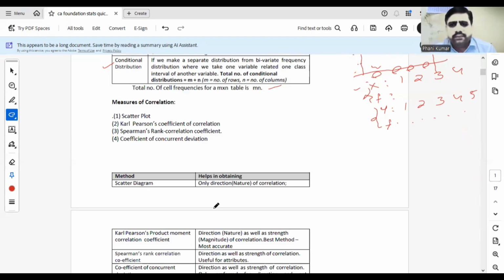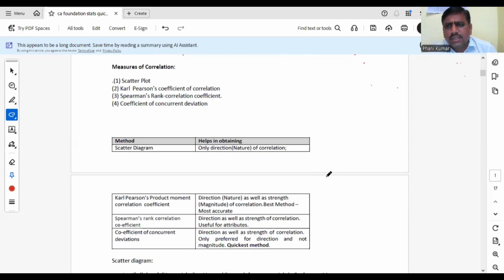Coming to the scatter diagram. How can the scatter diagram help? It helps us find only the nature of correlation, not the value. The value of correlation is the correlation coefficient, denoted by r. But using a scatter diagram, you can't find the r value. You can tell only the type of correlation: positive, negative, zero, perfect positive, perfect negative. Only the type, not the magnitude.